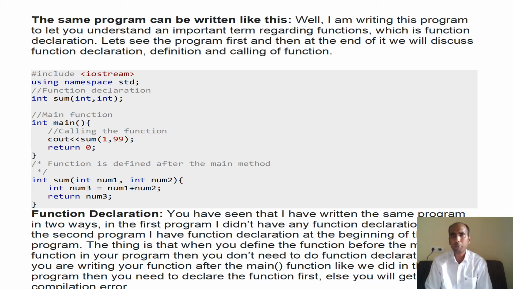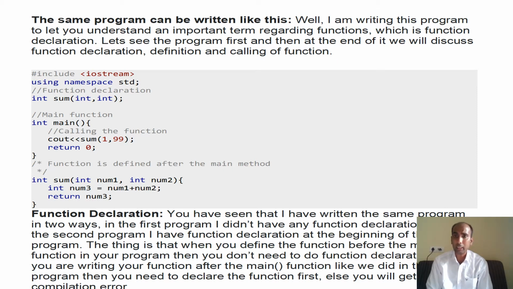I am writing this program to let you understand an important term regarding functions, which is function declaration, which I have called prototype declaration. Let's see the program first, and then at the end we'll discuss function declaration, definition, and calling. You are looking here at int sum, which is receiving two integer arguments.